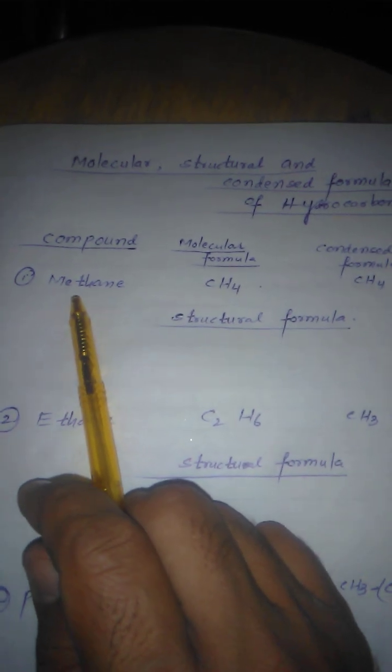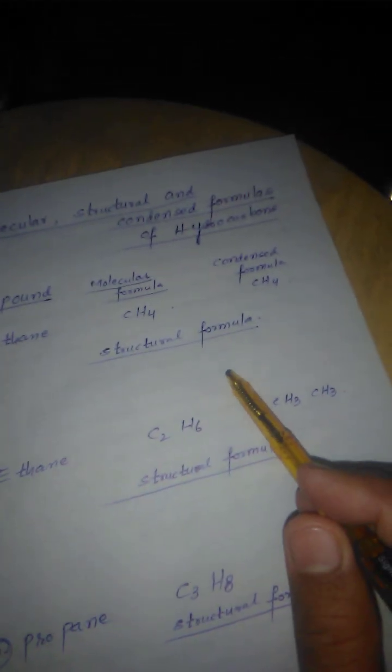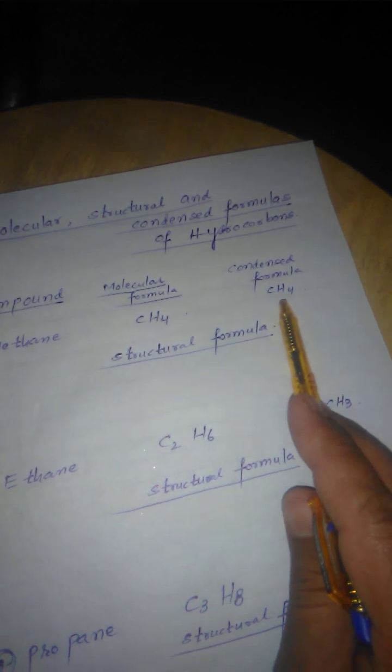Molecular, structural and condensed formula of the hydrocarbons. Now we consider the first organic compound, which is methane. Its molecular formula is CH4. And we write the condensed formula of CH4 in the same way, 1 carbon, 4 hydrogen.